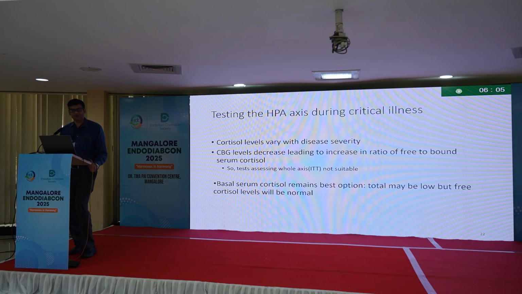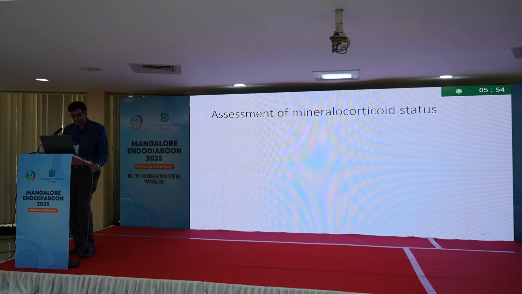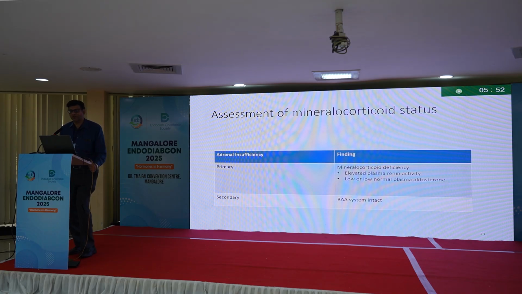That also we have to take with a pinch of salt, because the total cortisol anyway is lower in patients with illness. If your lab is doing free cortisol, that is different, but I don't think any lab in India does it very precisely. Mineralocorticoids. So, in primary adrenal insufficiency, you will have low aldosterone and raised renin activity. So, renin activity will be increased, aldosterone will be low. That says that it is mineralocorticoid deficiency, whereas in secondary, the renin, angiotensin, aldosterone system is intact.